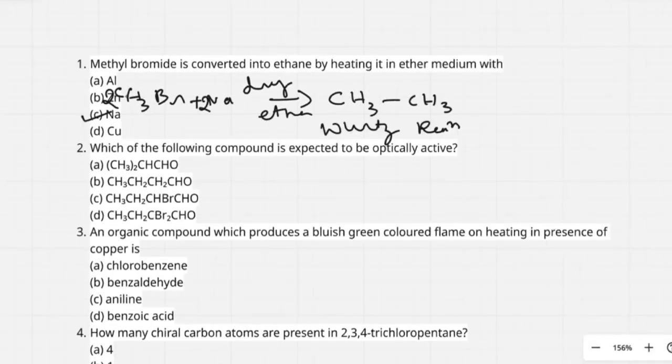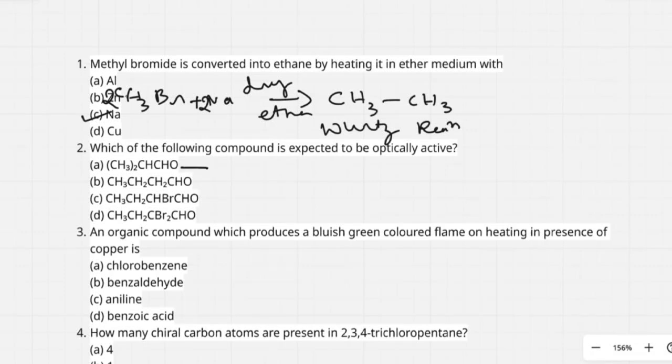Which of the following compound is expected to be optically active? Any organic compound shows optical activity if it contains a chiral carbon atom, that is asymmetric carbon atom. We have to check whether these organic compounds contain asymmetric carbon atom, yes or no. Asymmetric carbon atom is one which is surrounded by 4 different atoms or groups. Carbon atom has 4 valency. That 4 valency is satisfied by 4 different groups.